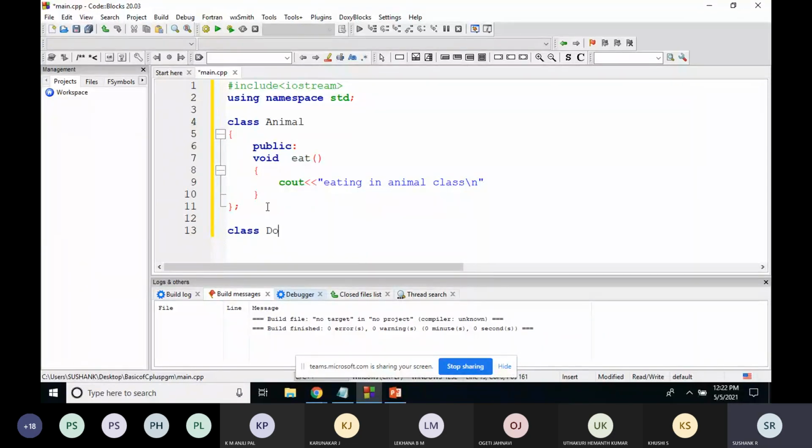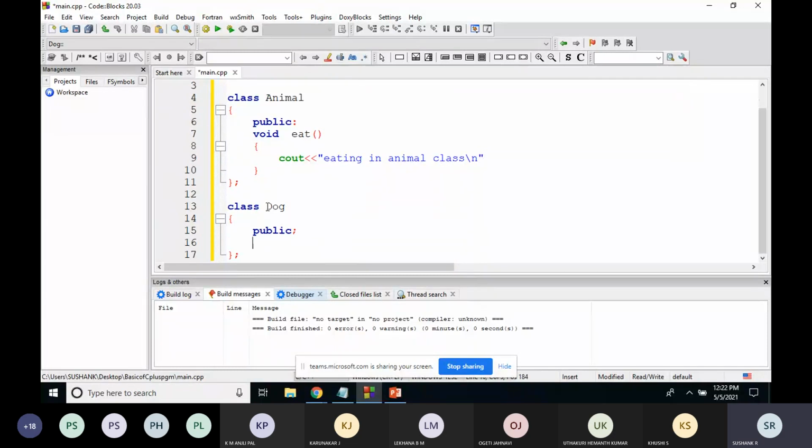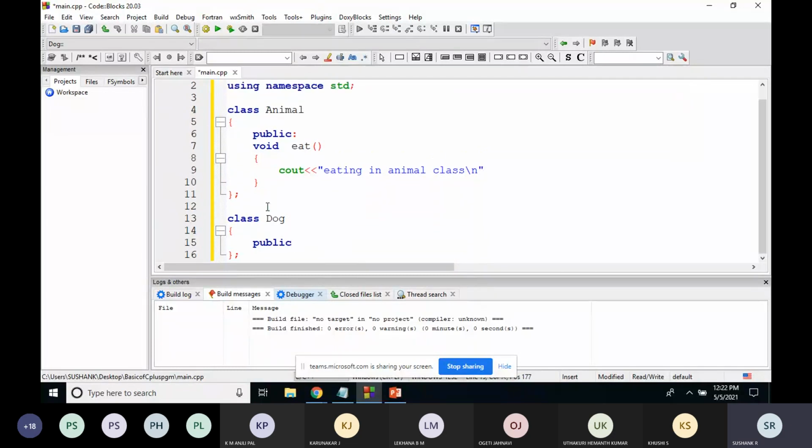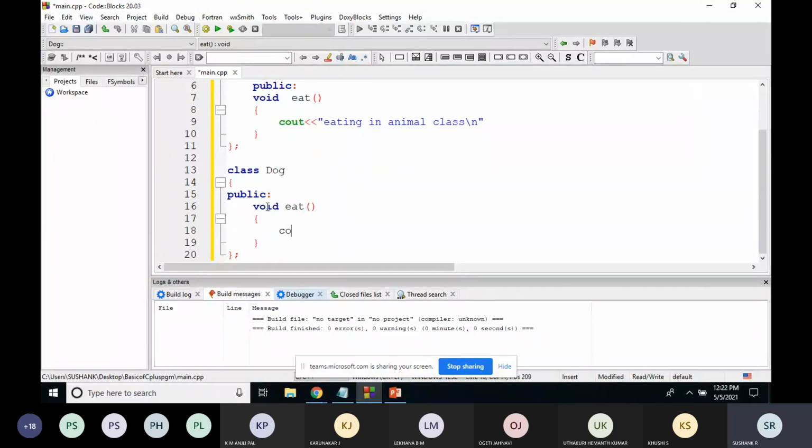And I will use the same function, void eat. After this, cout "eating in dog class".